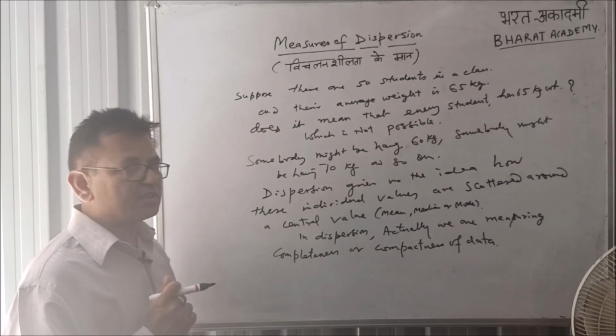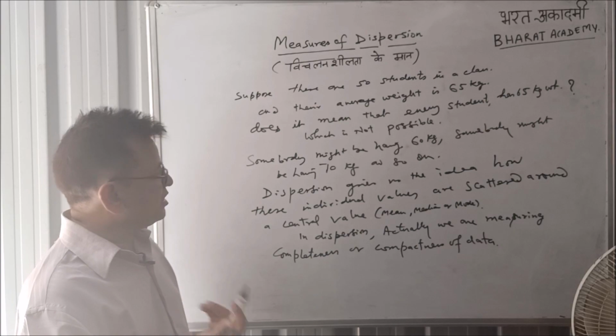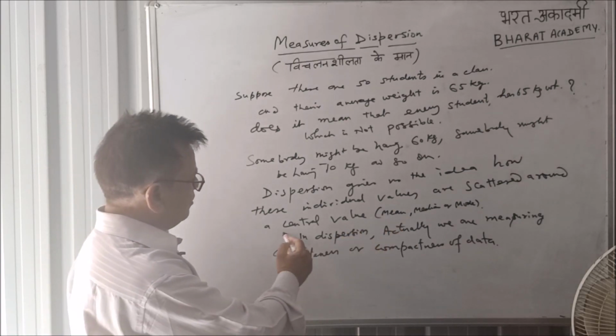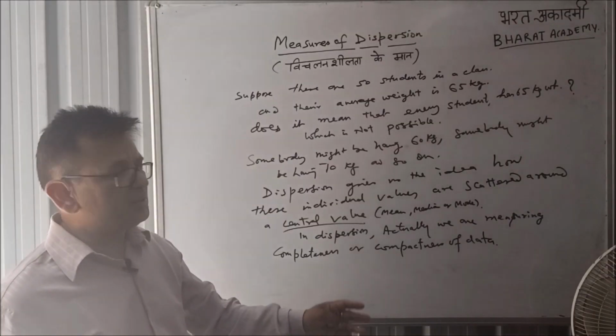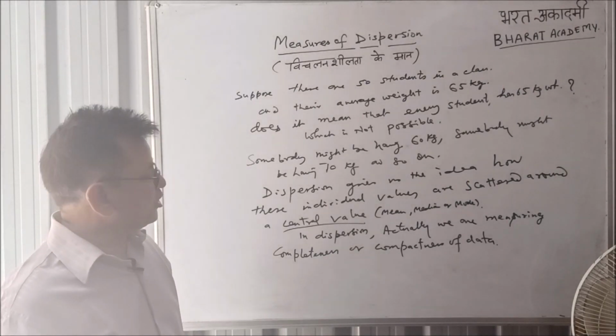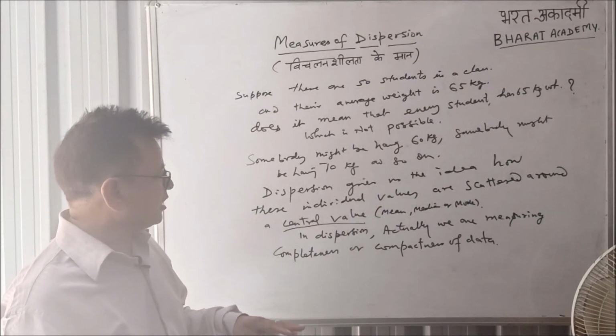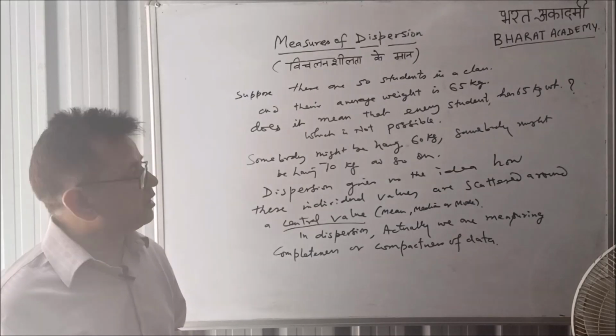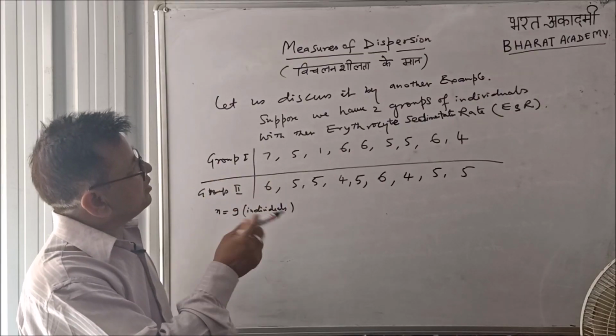Actually, the dispersions gives us the idea how these individual values are scattered around a central value. Central value means mean, mode and median. In dispersion, actually we are measuring the completeness or compactness of data. Let us discuss it by another example.